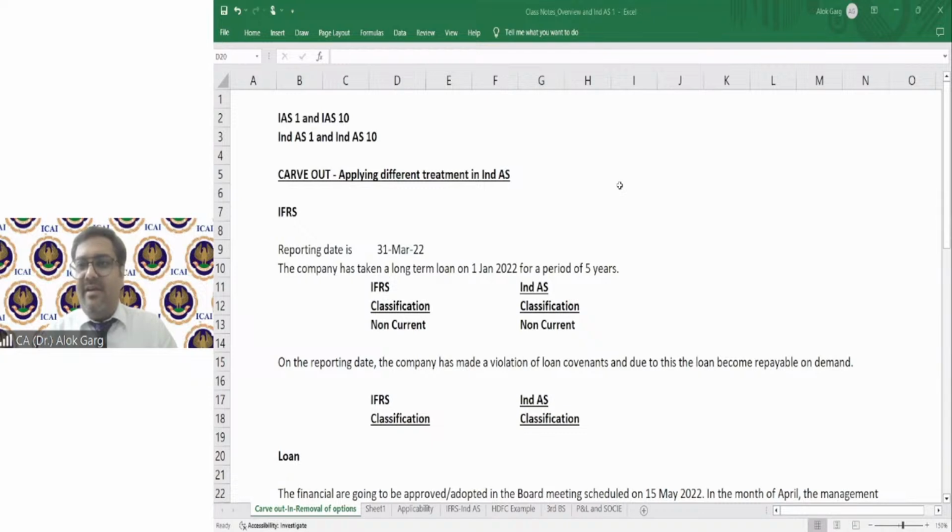Ramoy is saying, sir, it should be current. You are right. It should be current because due to the violation of loan terms and conditions, this loan becomes repayable on demand now. It becomes current in IFRS also, in IND AS also, right? So far, IFRS and IND AS, we are on the same page.